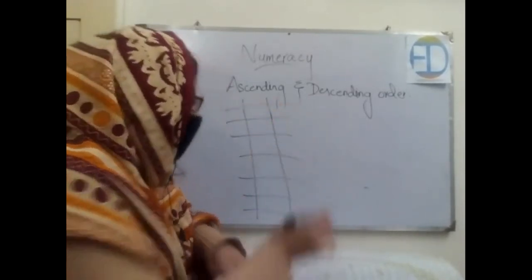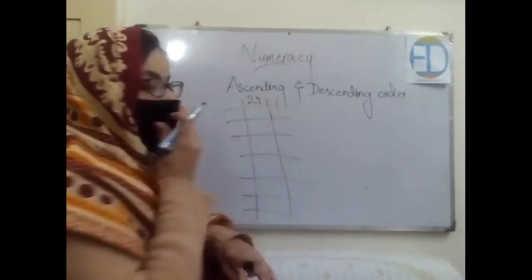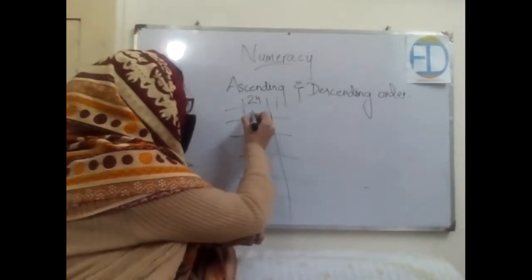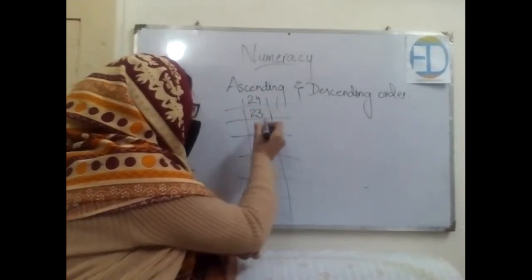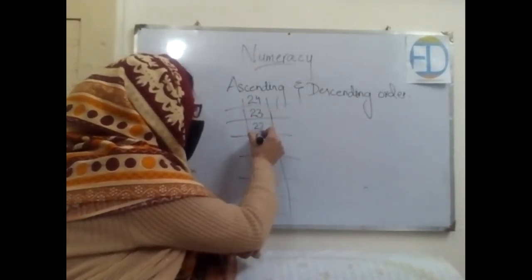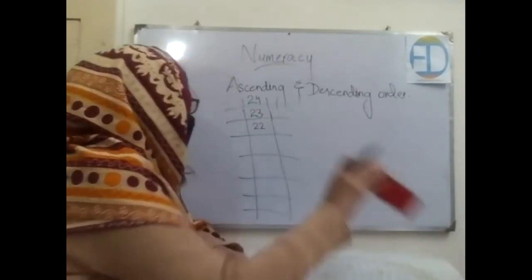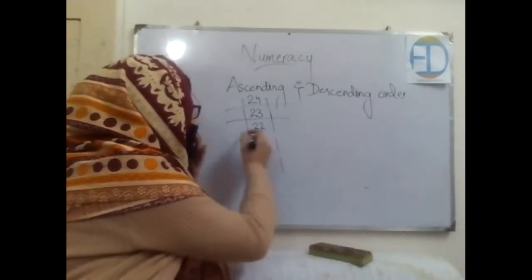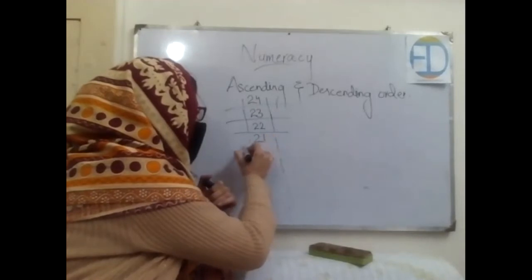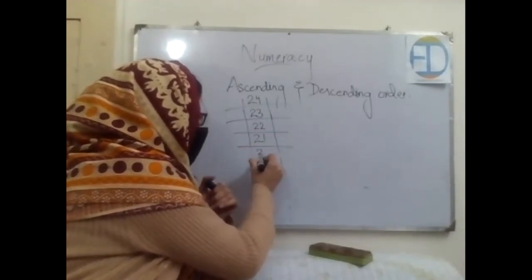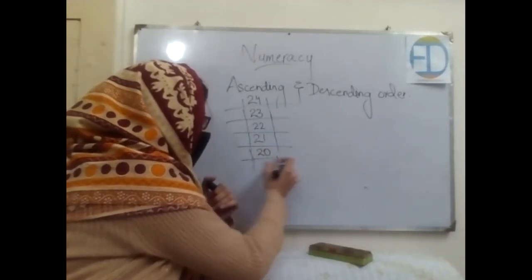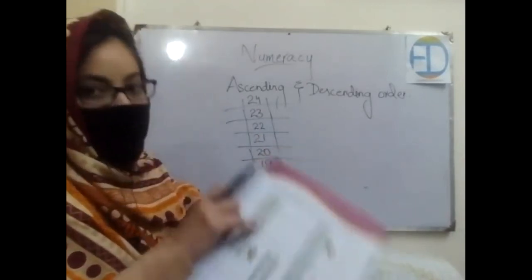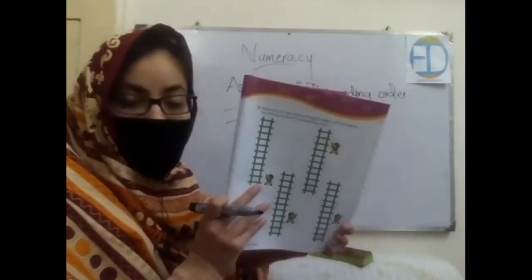Okay, it started from 24, and we have to write the counting in reverse. So what comes before 24? It's 23. What comes before that? It's 22. What comes before 22? It's 21, then 20, then 19, then 18. And the book has also given you the smallest number till you have to write,